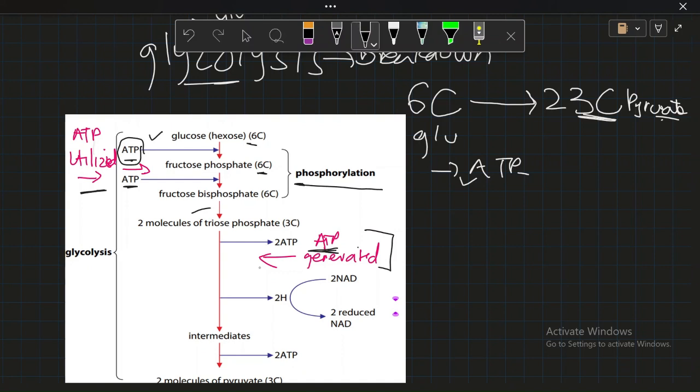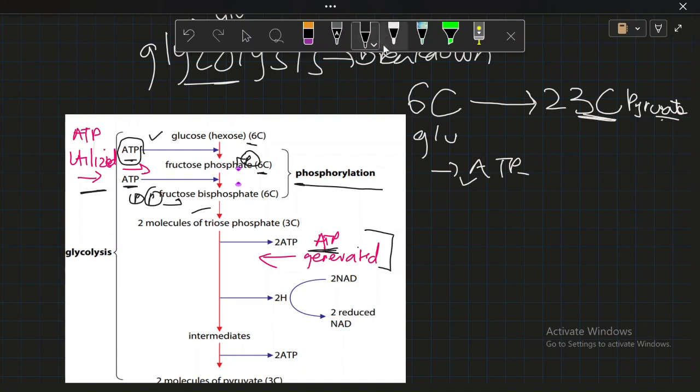So this fructose bisphosphate has 2 phosphates attached to it. This one has only 1 phosphate attached to it. Okay, now after multiple steps, we get 2 molecules of triose phosphate.